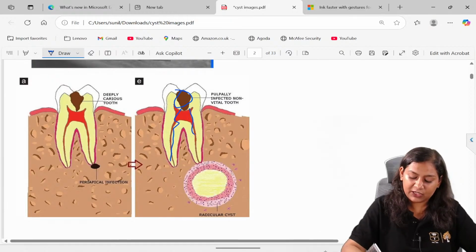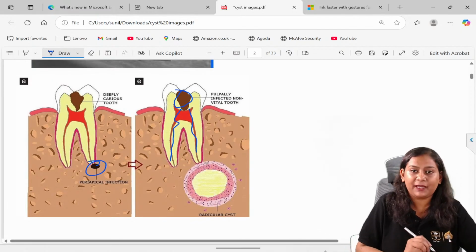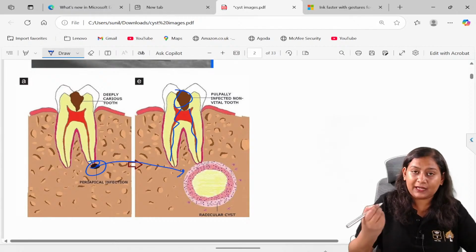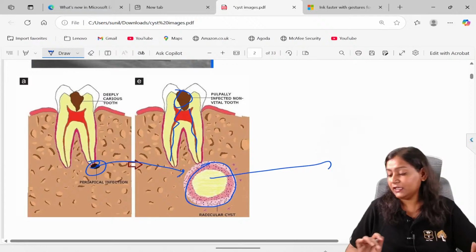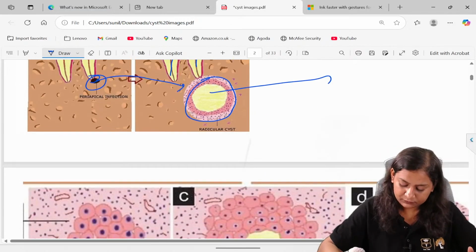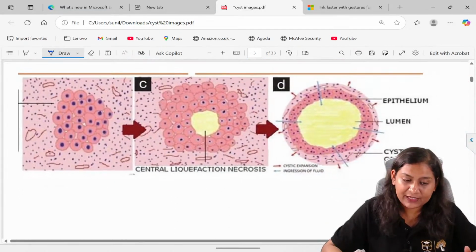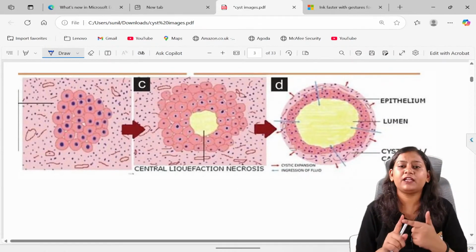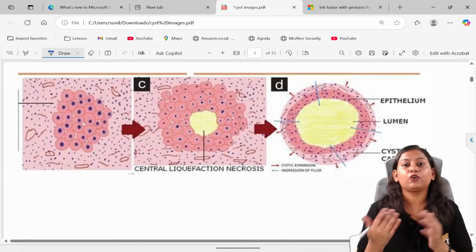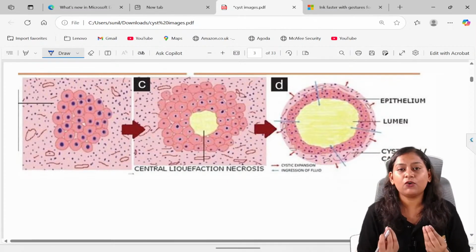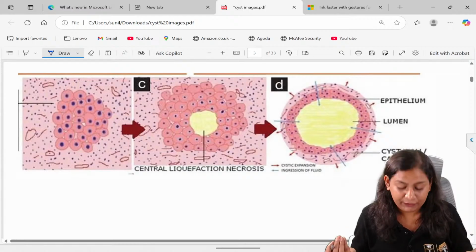Now there is an inflammation which has occurred. There is now small periapical inflammation, periapical infection, and when it is lined by epithelium, it has become the radicular cyst. Now coming to the phases of cyst formation. The first phase will always be the initiation of the cyst formation, which is followed by proliferation. So how will initiation occur? Because of inflammation of HERS.